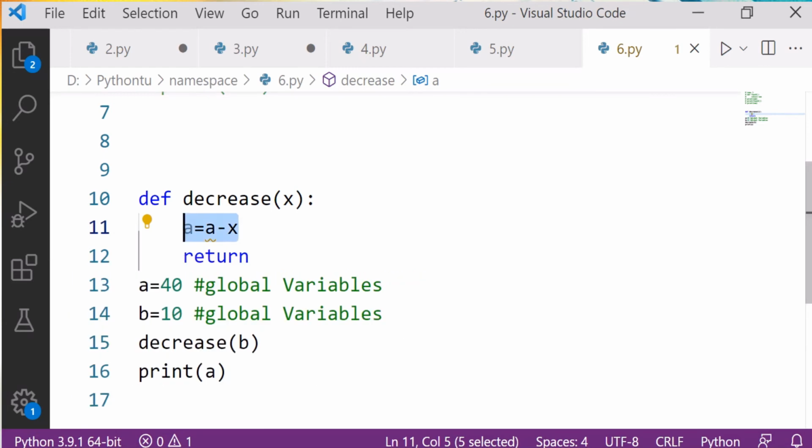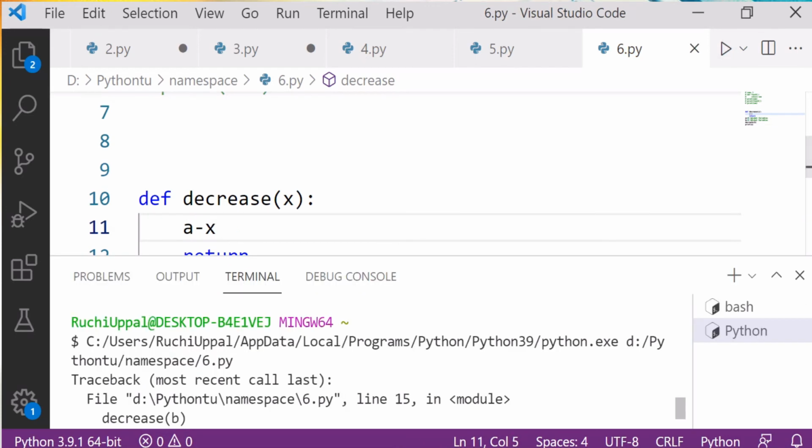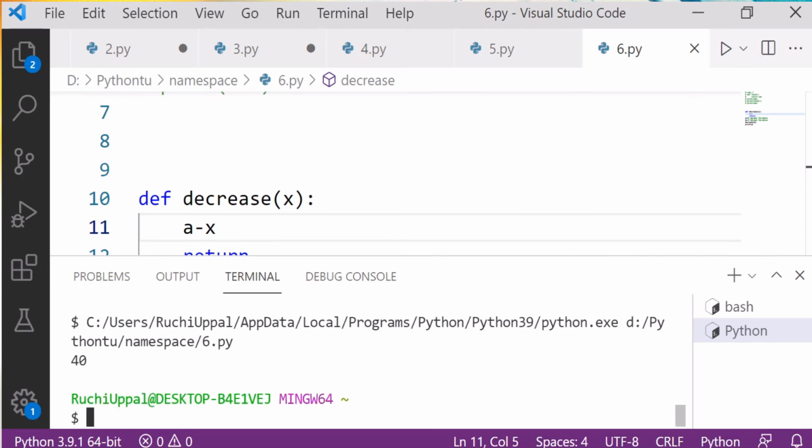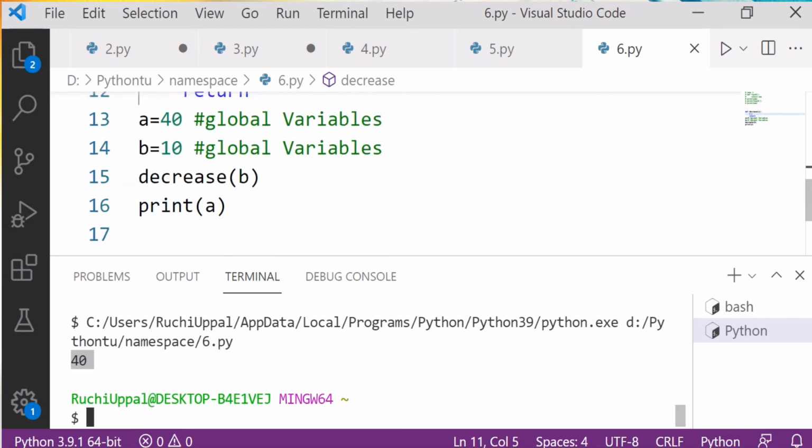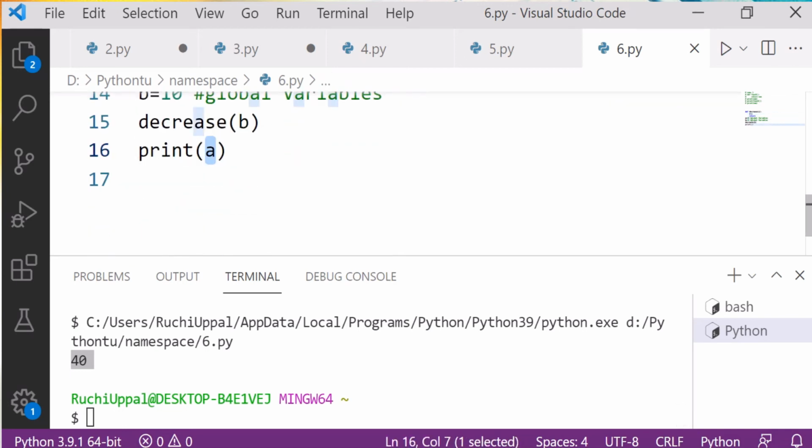So what am I supposed to do? If I remove this, Control S, and now I run, you can see it is giving me the value 40. There is no change going to happen over here, so it will simply give me the 40 value of a, as I am saying print a.